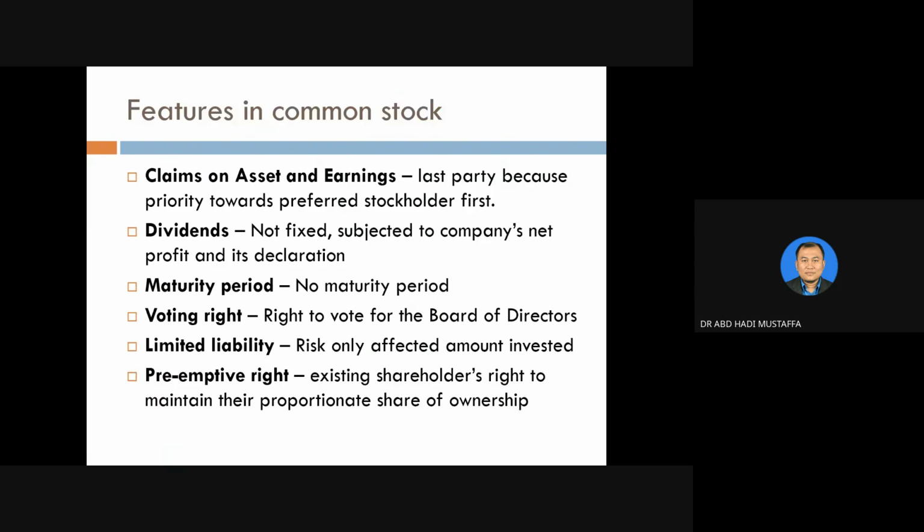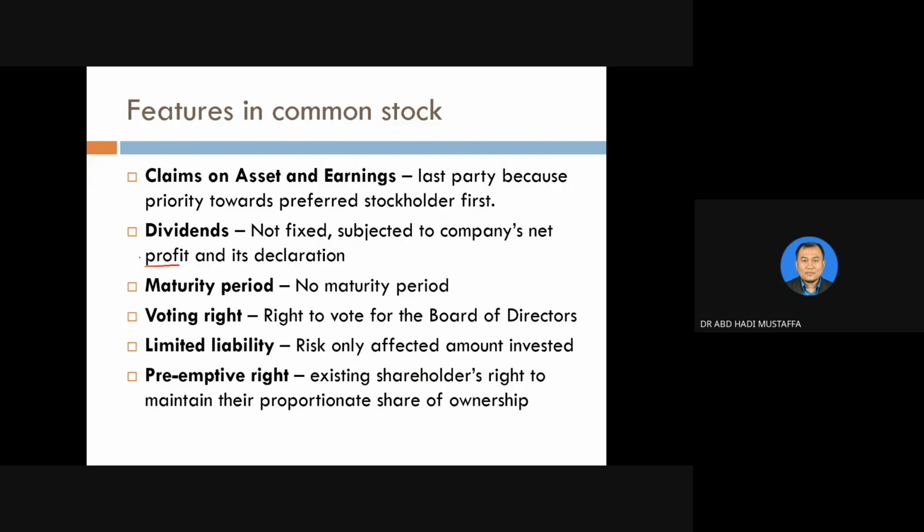Now, what are the features of common stock? Number one, claims on assets and earnings. It is the last party because priority goes to the preferred stockholders first. Preferred stock means premium investors or premium shareholders. As for dividends, they are not fixed, subject to the company's net profit and its declaration.